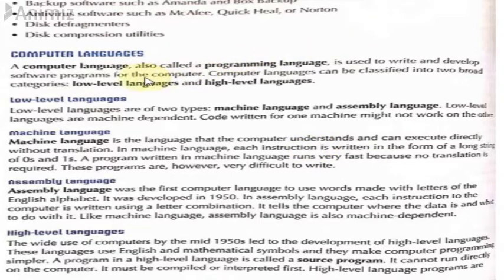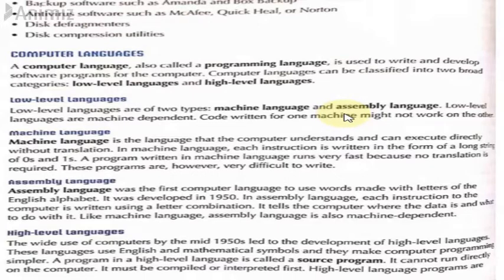A computer language, also called a programming language, is used to write and develop software programs for the computer. Whatever programs or applications we make, not necessarily on a computer but on a laptop or phones, we have software programmers who write the codes. Programming languages are coding languages in which you write codes for instructions.